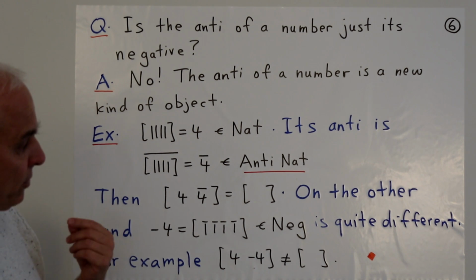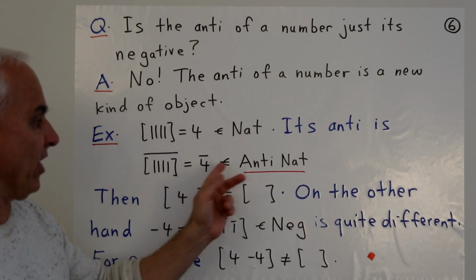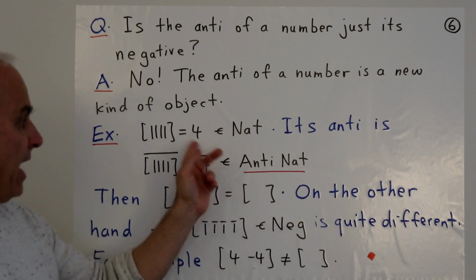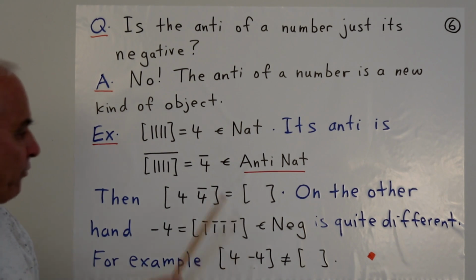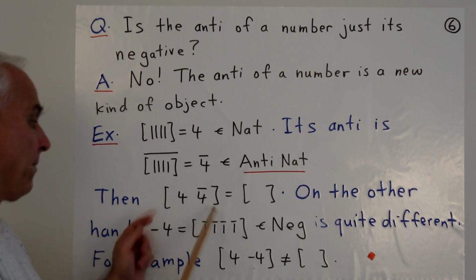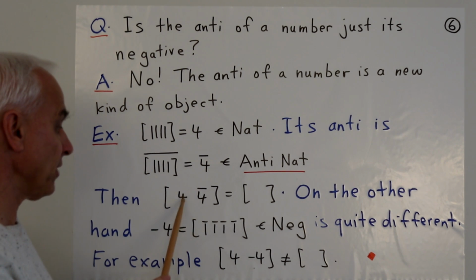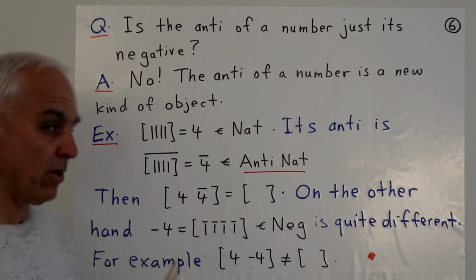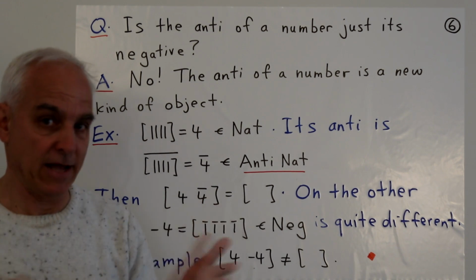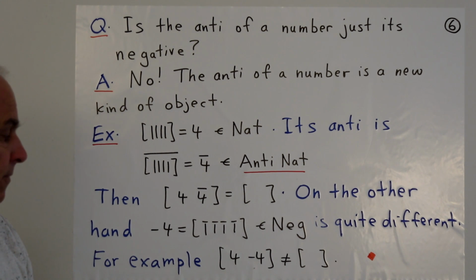And what kind of a new thing is this? Well, it makes sense to say that the type of this thing is anti-nat. This is in nat, and so this is in anti-nat. And what property does this have? Well, if we take an M set consisting of this and 4 bar, so there's 4 and there's 4 bar, or anti-4, then those two things are going to cancel. That's the basic cancellation, and I'm going to get the empty set, or 0.